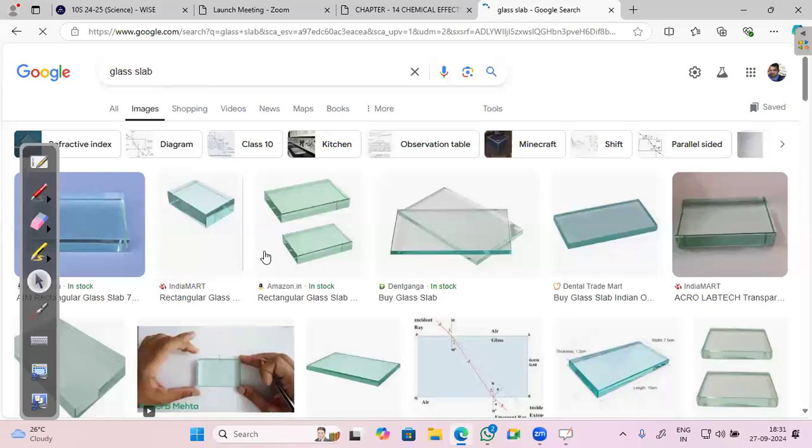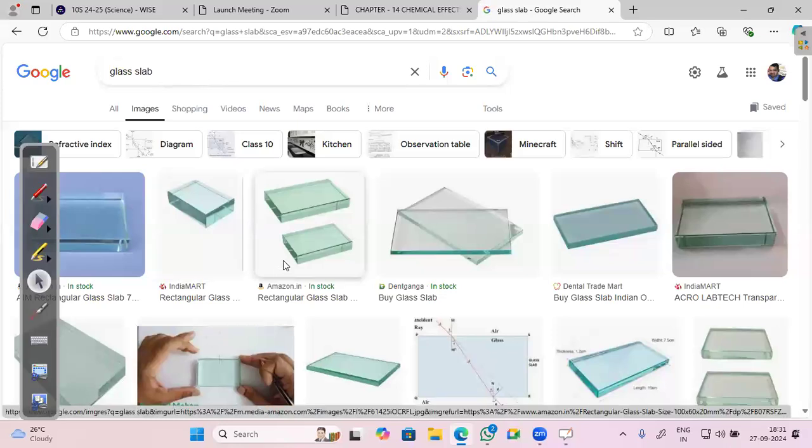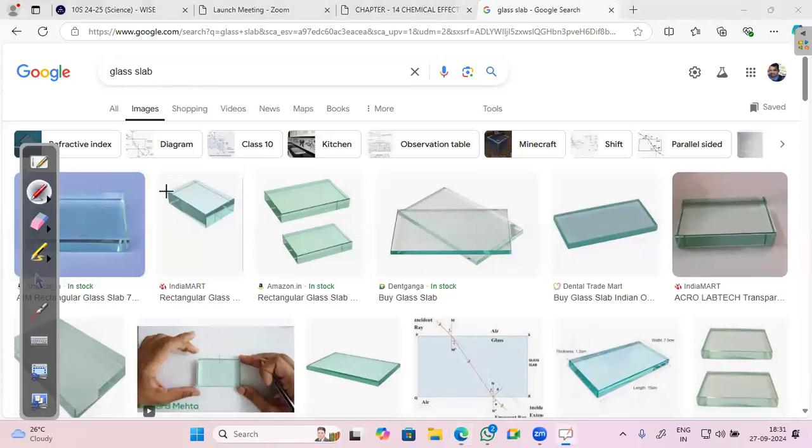Okay, see. Now this is a rectangular glass slab. If you cut this rectangular glass slab from between, do you think that we will be able to obtain a glass prism? Yes. How many glass prisms will we obtain? Two. Okay, so we'll be able to obtain two glass prisms.